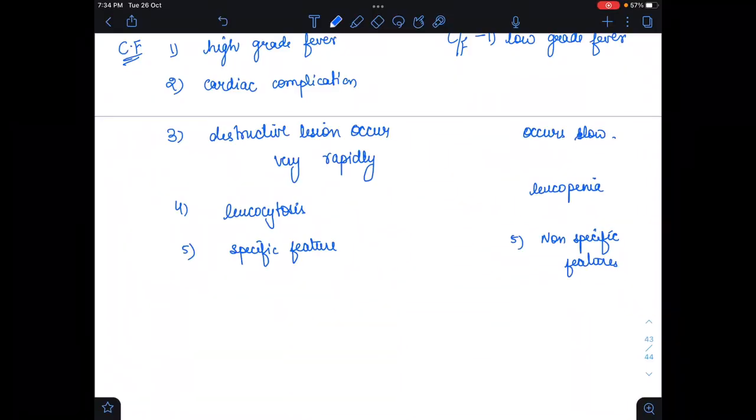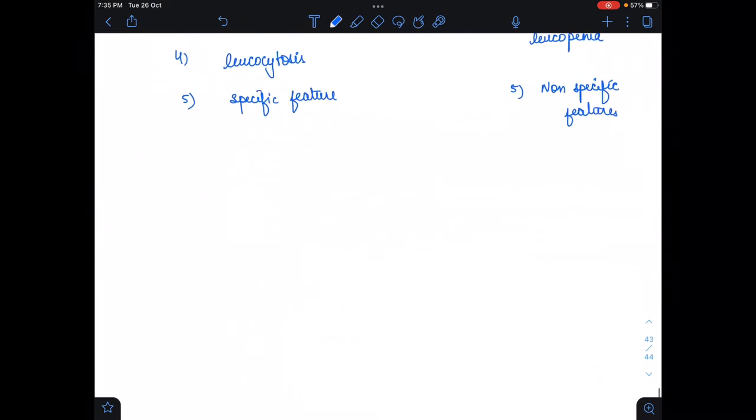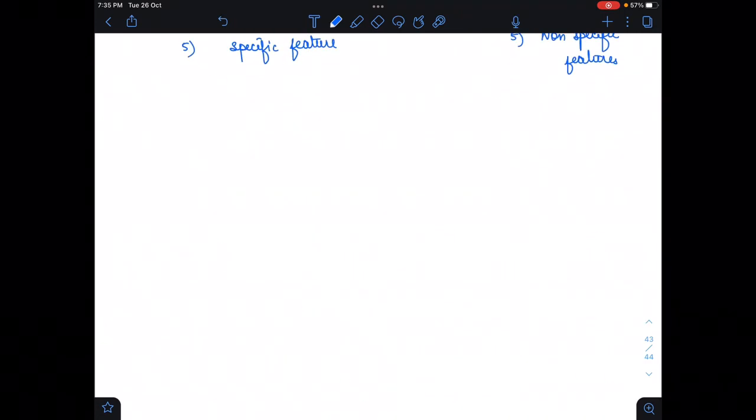So basically, here I told you about the predisposing pathological conditions in the heart. What do I mean by that? By predisposing pathological conditions, I mean that there is abnormal blood flow, like mitral valve prolapse, bicuspid aortic valve, or calcific aortic valve, and a ventricular septal defect. So predisposing pathological conditions are those conditions.